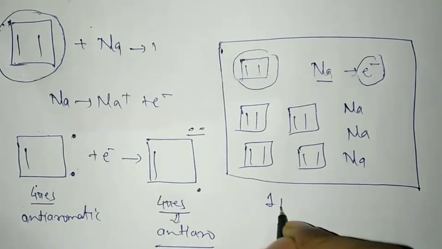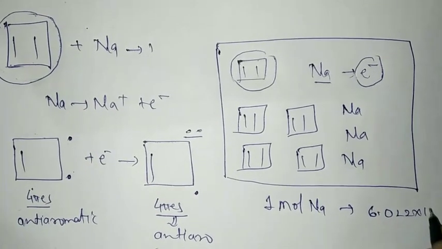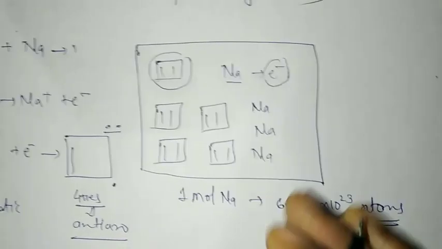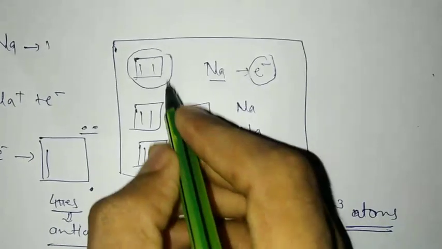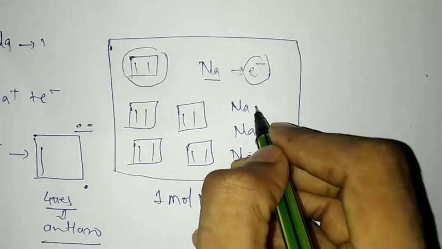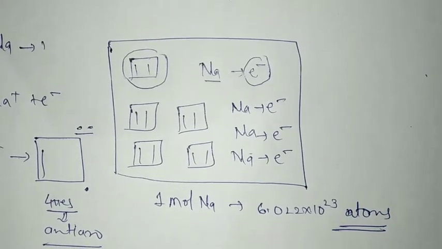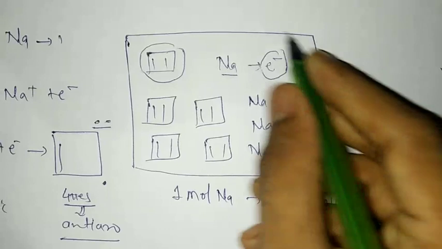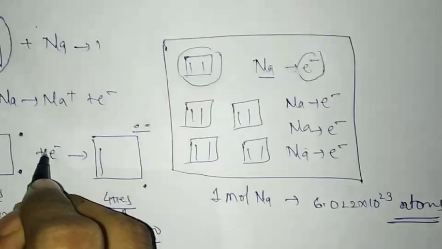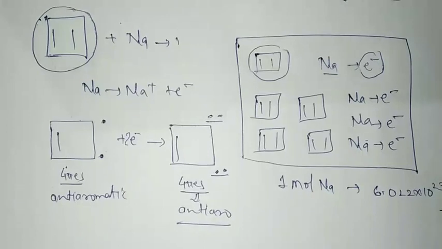If I consider 1 mole of sodium, then it will be having 6.022 × 10^23 atoms of sodium. So in the reaction chamber, these atoms and these molecules are taken in huge amount. For each sodium there will be an electron. So there will be too many electrons in the reaction chamber, and if I give one more electron to this molecule, there will be negative charge here also.